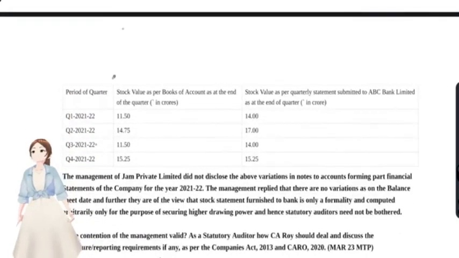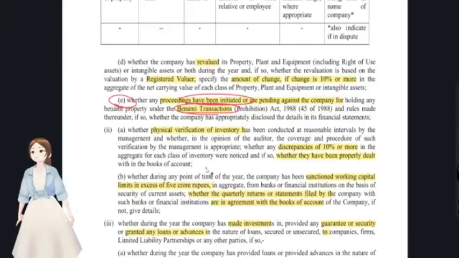I will just show you the CARO second point here. If at all the working capital limits was more than 5 CR, then what do they have to do? The auditor has to check whether the stock statement that was submitted by the management to the bank is in line with the books of accounts or not. At any point of time when the sanctioned working capital limit is in excess of 5 CR, whether the quarterly returns or statements filed by the company to the banks were in agreement with the books of accounts of the company or not, you have to check that as an auditor.